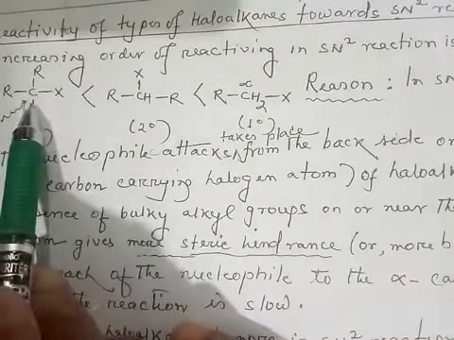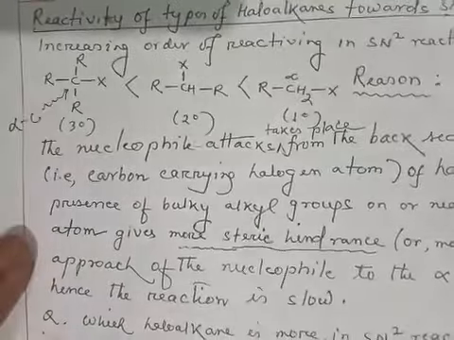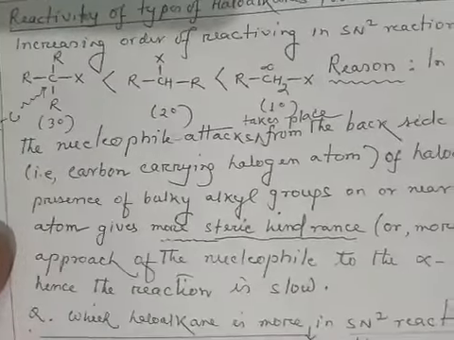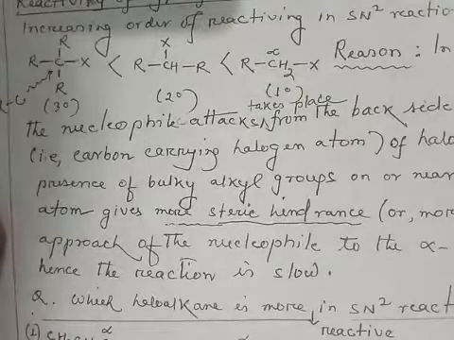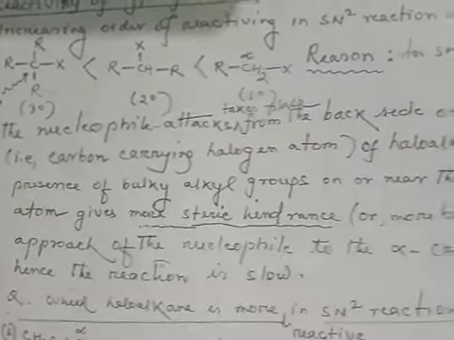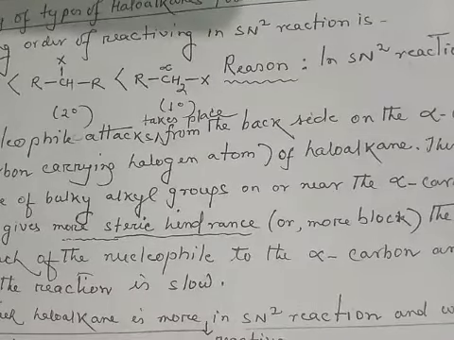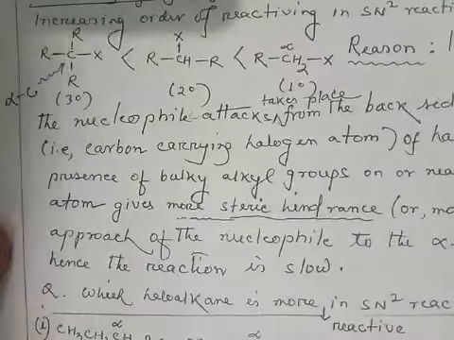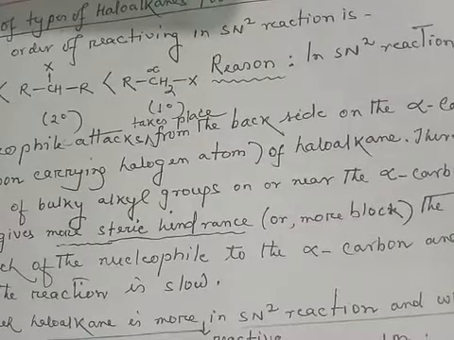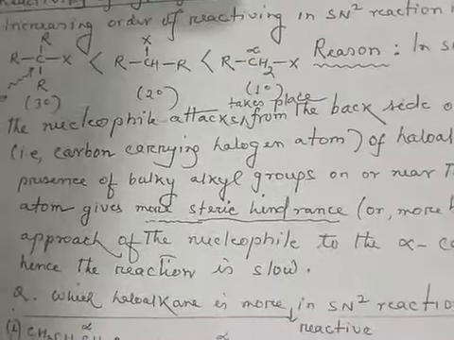Therefore, the presence of bulky alkyl group on or near the alpha carbon atom gives more steric hindrance. Steric hindrance means more block on the approach of nucleophile to the alpha carbon atom. Therefore, the reaction is slow.